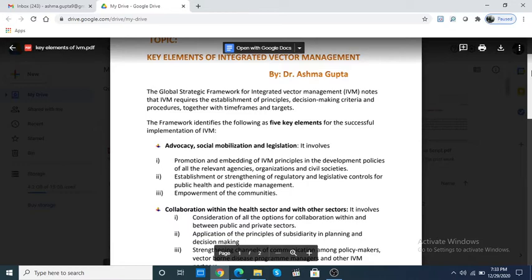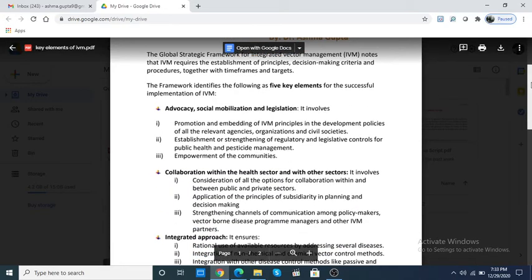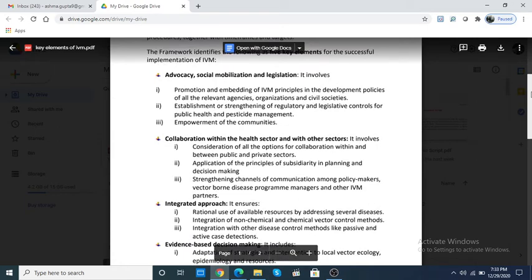वो कैसे? For example, कोई भी disease है, for example malaria या डेंगू. So in order to control dengue, not just the upper institutes या high level के जो hospitals हैं या कोई भी medical workers हैं, only they have to be made aware. No, you have to make aware the people at the village level, the sub-district hospitals, district hospitals and everywhere. Wherever the health workers are there, even the nurses, they have to be made aware of this integrated vector management and they have to work collaboratively.